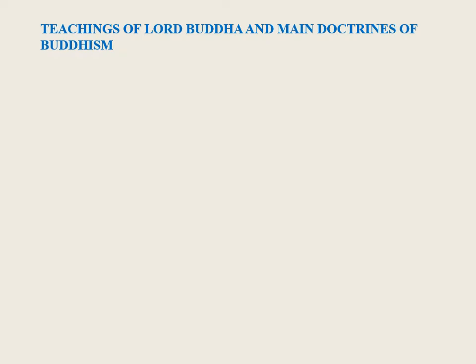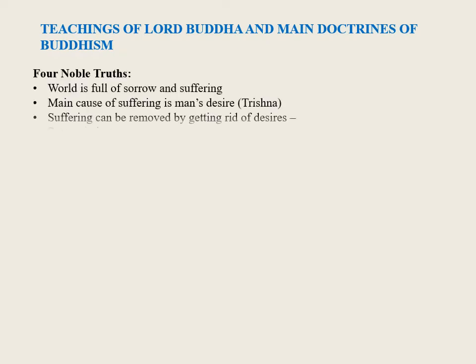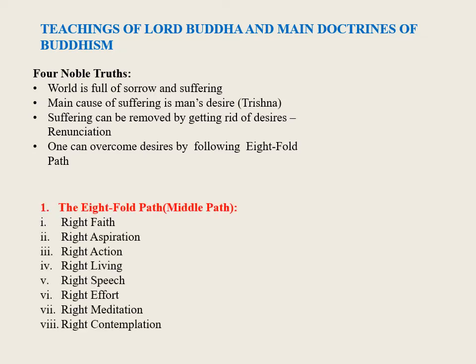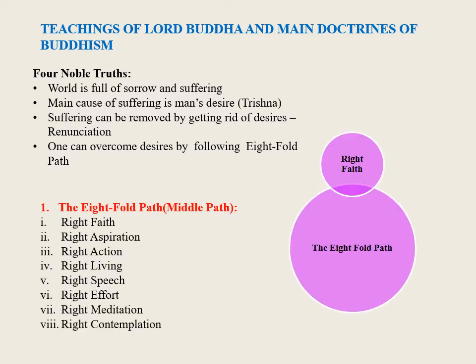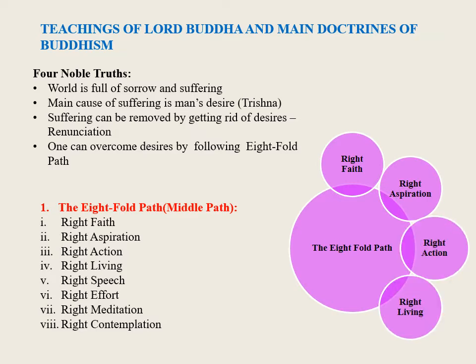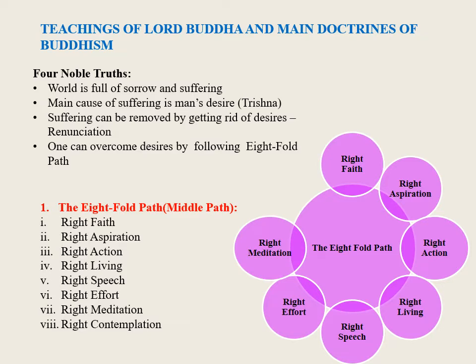Teachings of Lord Buddha and main doctrines of Buddhism. Four noble truths were followed. The world is full of sorrow and suffering. The main cause of suffering is man's desire, Trishna. Suffering can be removed by getting rid of desires and renunciation. One can overcome desires by following the eightfold path. Let's see the eightfold path or the middle path. Right faith, right aspiration, right action, right living, right speech, right effort, right meditation, right contemplation.